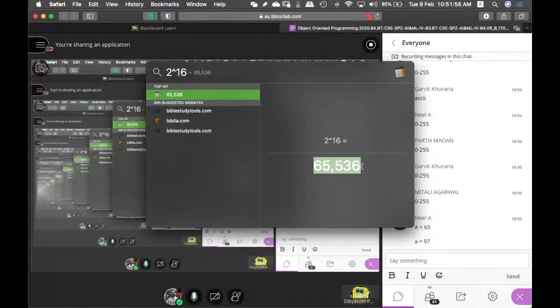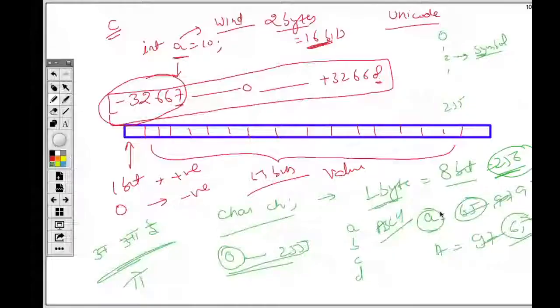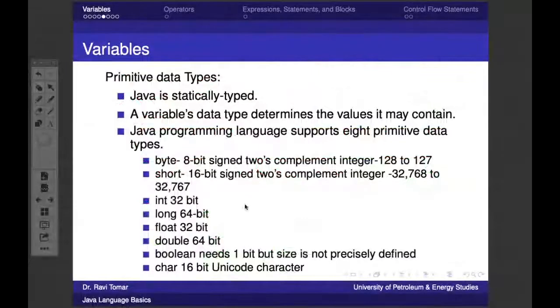Our English has 26 letters, Hindi has 52, 53 something. Similarly, all the languages, and symbols like the rupee symbol and dollar symbol, are there in Unicode. That's why in Java, we can create an application that supports multiple languages, and that is what is mentioned here: char is a 16-bit Unicode character.